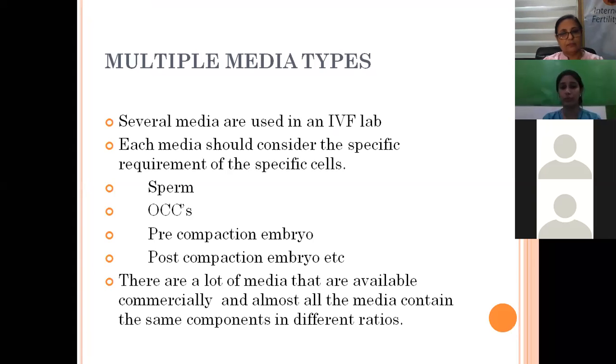For example, sperm, oocyte cumulus complex, the embryos, pre-compaction embryo, the post-compaction embryo. So all these different cell types have got different culture media. Though the ingredients are the same, the ratios of the ingredients are at different levels.